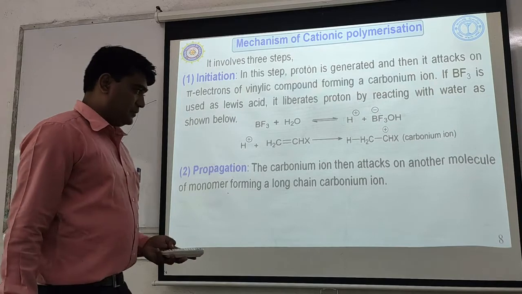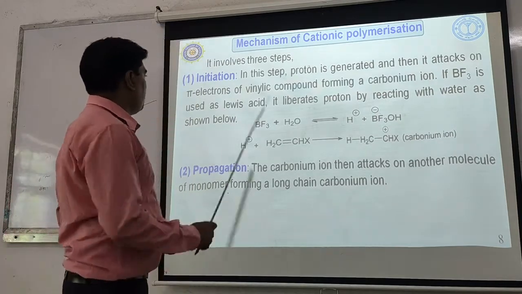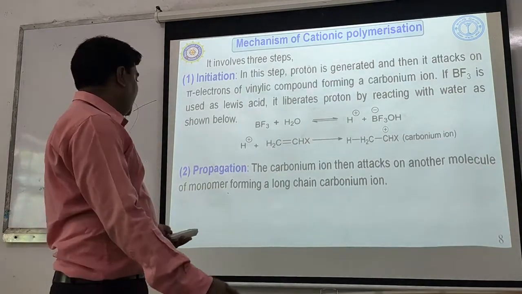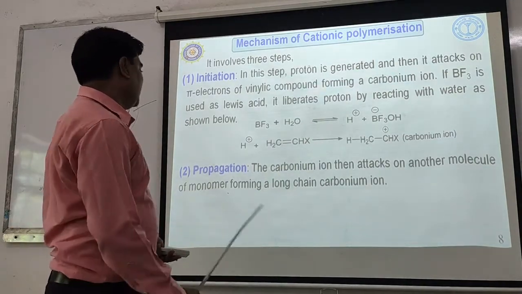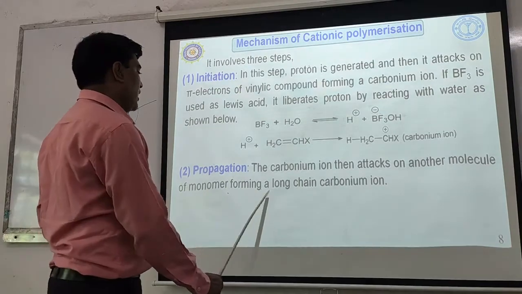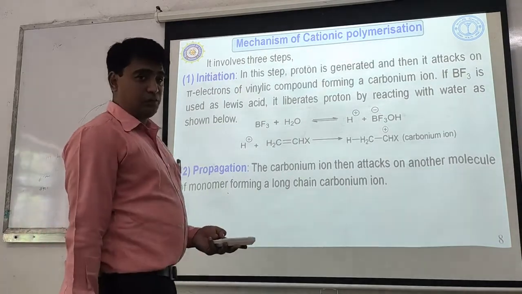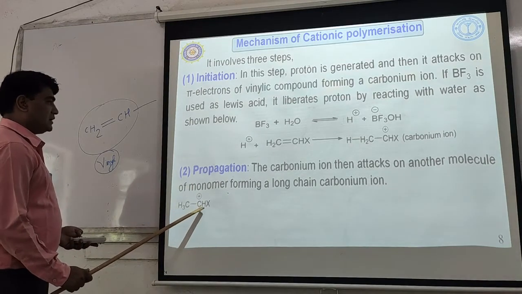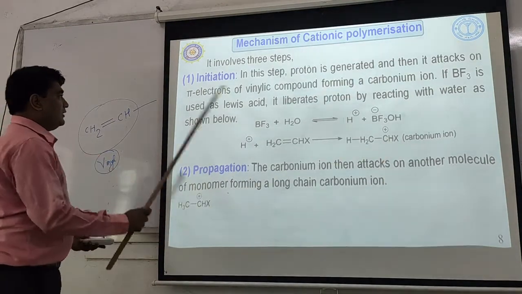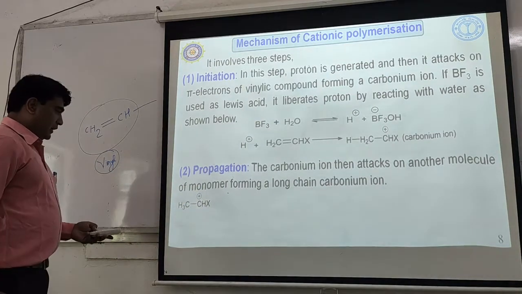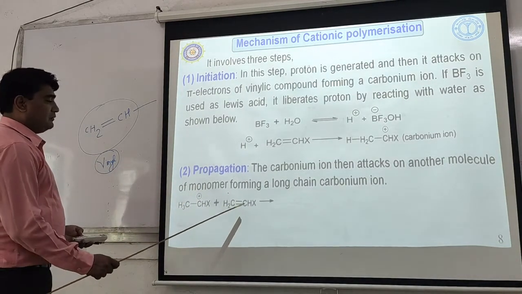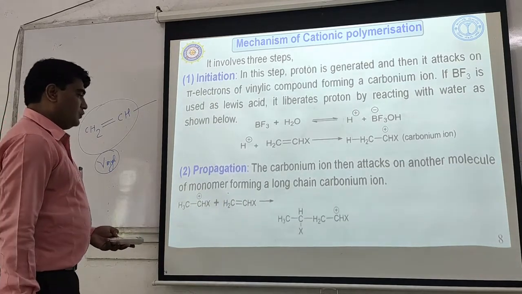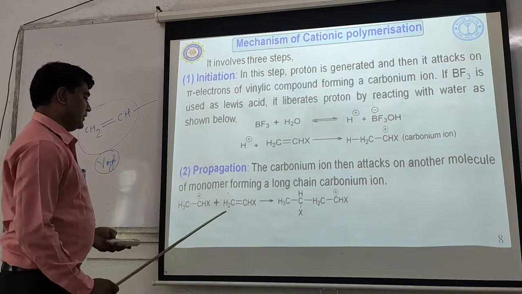Then the propagation step. The carbonium ion formed during the initiation step attacks another molecule of the monomer, that is the vinyl compound, to form a long chain carbonium ion. So here I am showing the first carbonium ion generated in the initiation step. It reacts with a second molecule of the monomer to form another new carbonium ion.